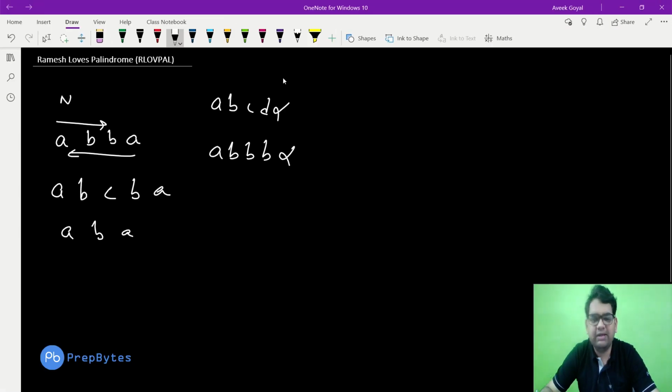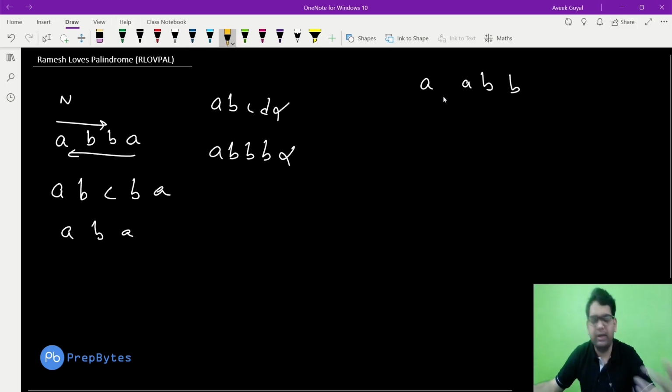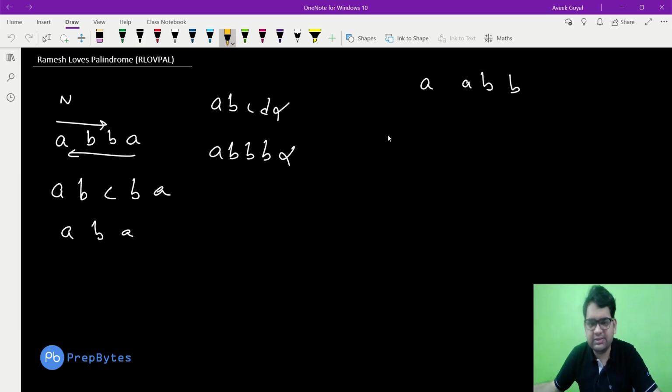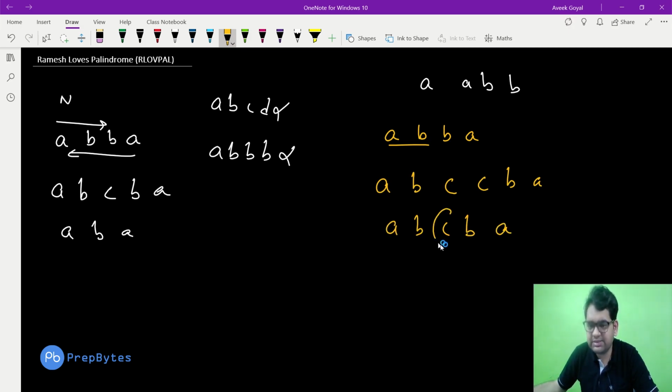So if a string is given, how can we know that we can make it palindrome? If this is given to me, how can I know that I can make this string a palindrome string? For that, we just need to know the properties of a palindrome string. Very simple properties. If I write A, B, and I want to make it a palindrome, I just need B, A again in reverse. If I have A, B, C, either I can write C, B, A to get a palindrome. A, B, C, B, A is also a palindrome. That means this is